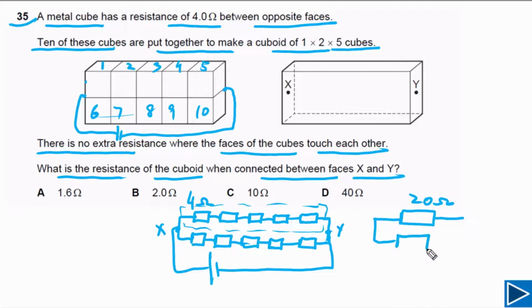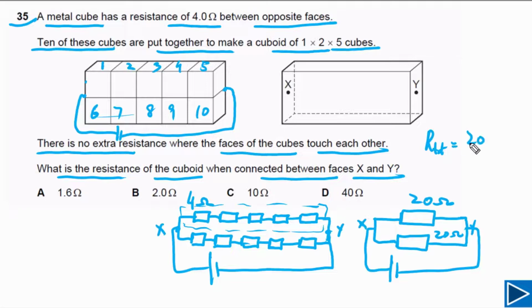The total resistance of the 5 cubes in the second row is also equal to 20 ohms. Now we simply need to find the total resistance of these two identical resistors, which is the product of the two resistances divided by their sum.